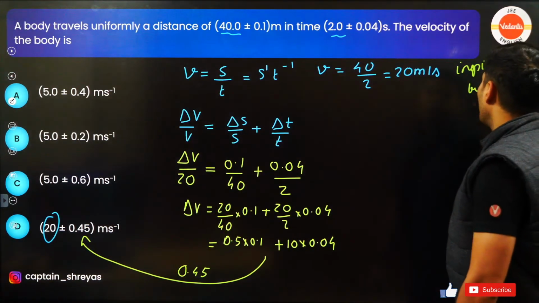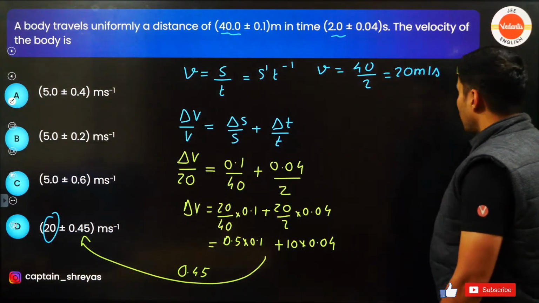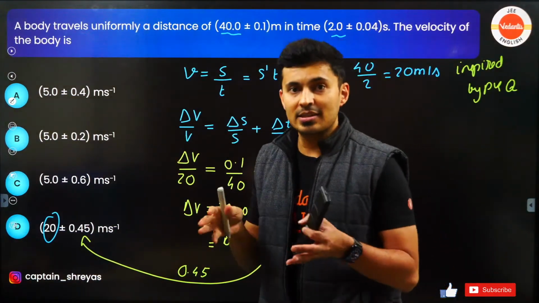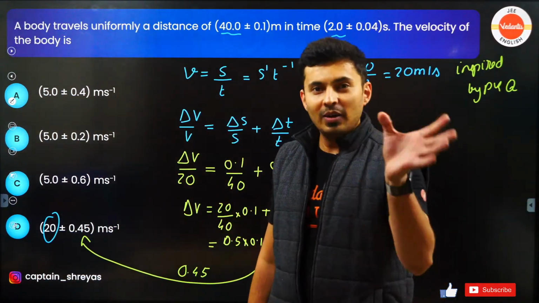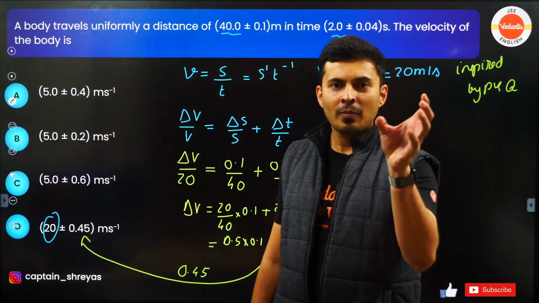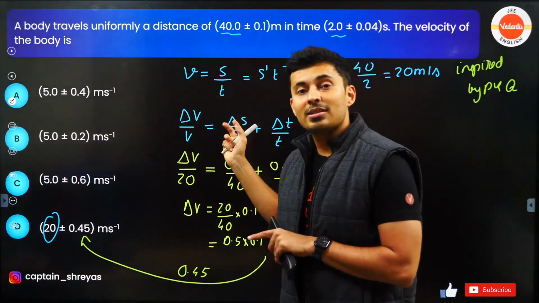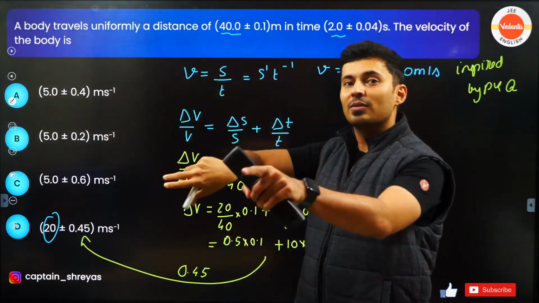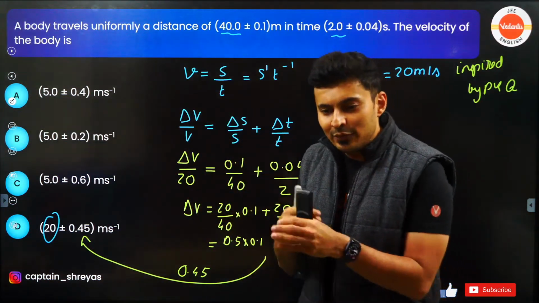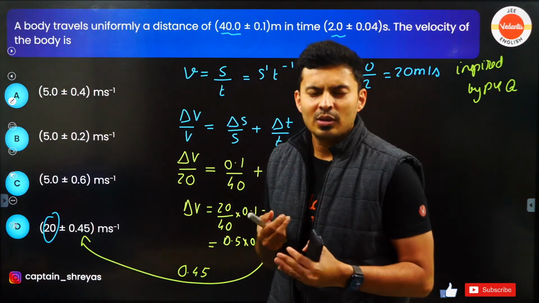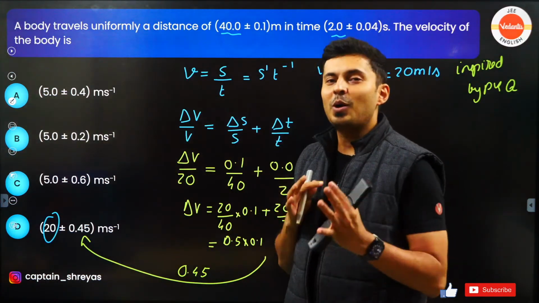These are inspired by PYQ. You know, in Vedantu we have separate tests. In our test series, you know what we do? PYQ is there. We change the value. Sometimes speed is given, distance is asked. We give the distance, we ask the speed, we change the values and give the same question. It feels like a PYQ. It feels like you have seen it there, but it is not a PYQ.